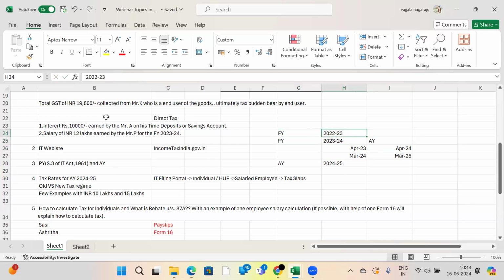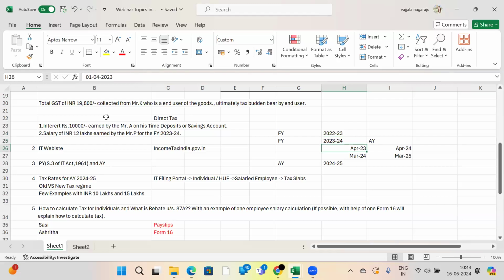That means whatever income you earned during financial year 22-23 will be taxed and the return filed during the assessment year 23-24.